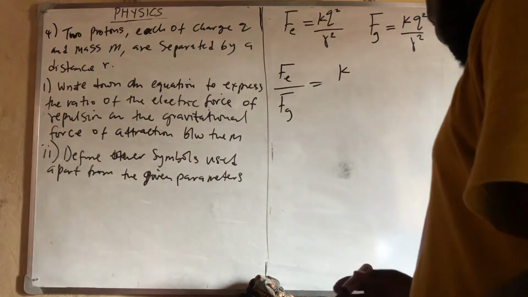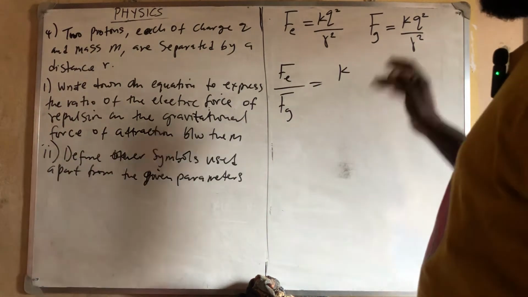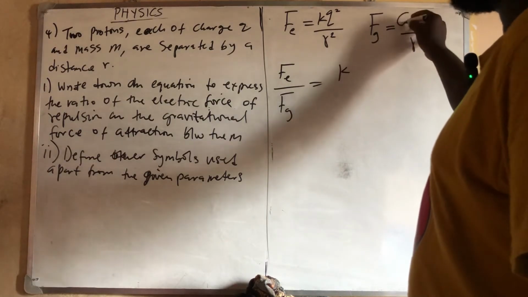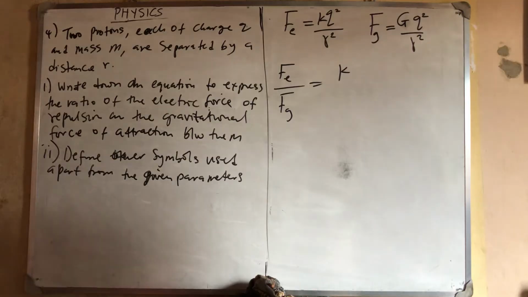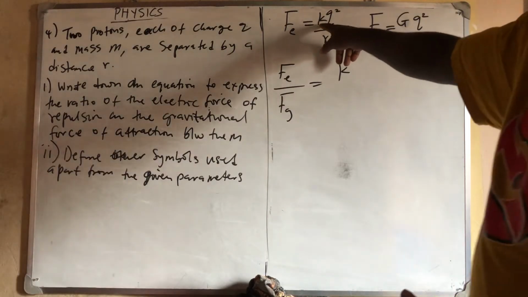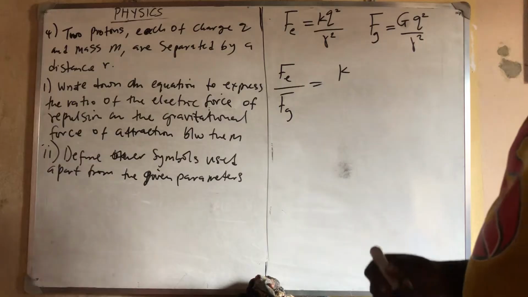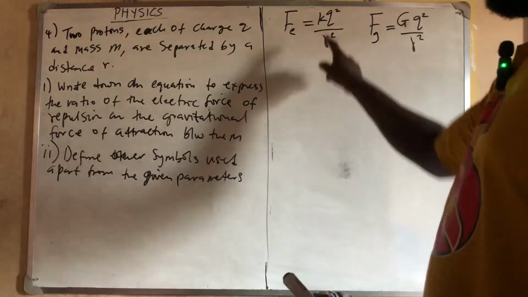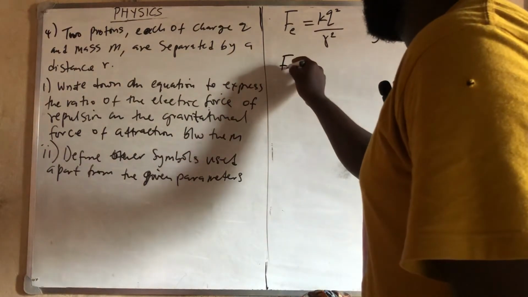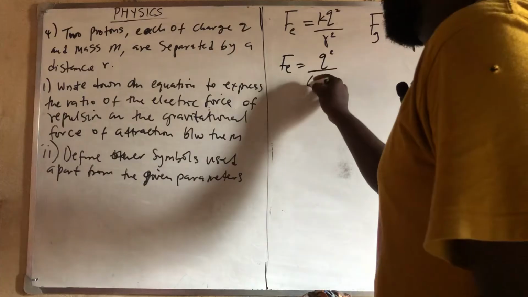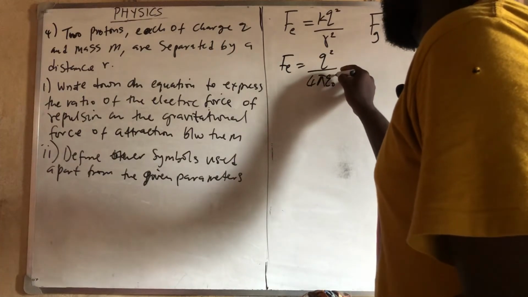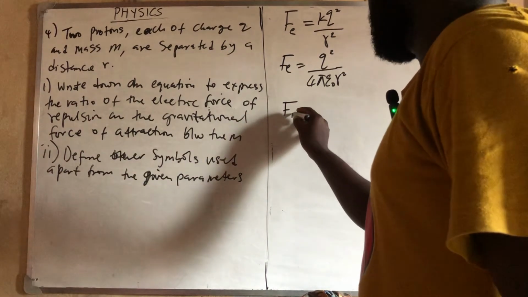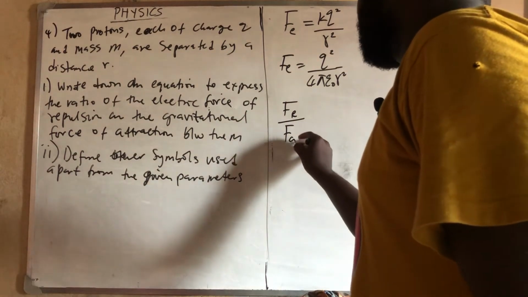Sorry, don't forget that what we use here is not K but capital letter G. That's what we use here, the gravitational constant, while this one is the electric field constant. Before that, we know the value of our K. So I have that Fe is equal to Q squared all over 4 pi E naught R squared. Then the ratio, that is Fe divided by Fg, which is what?